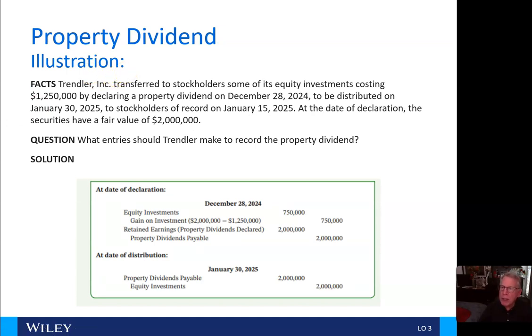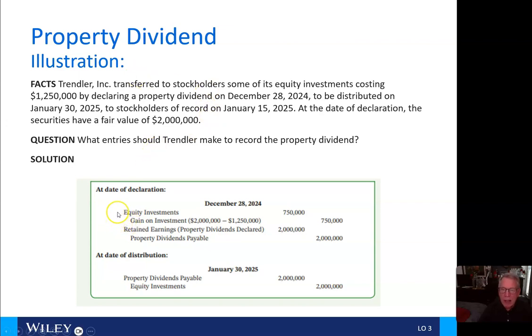Trendler Incorporated transferred to stockholders some of its equity investments, costing $1.25 million by declaring a property dividend on December 28th, 2024, to be distributed on January 30th, 2025, to the stockholders of record on January 15th, 2025. At the date of declaration, the securities have a fair value of $2 million. What entries should Trendler make to record the property dividend?